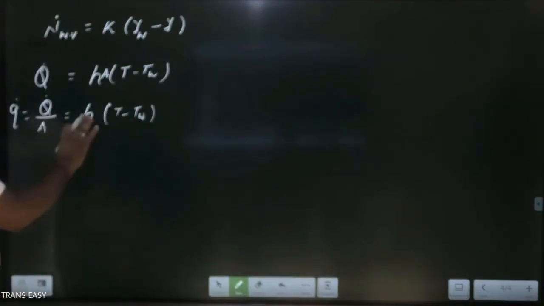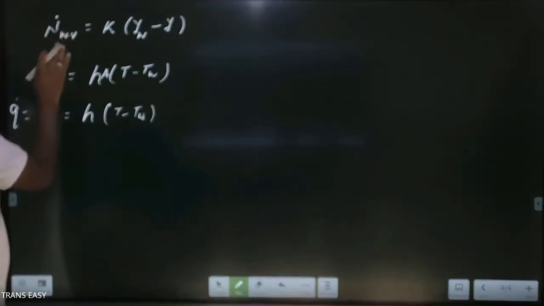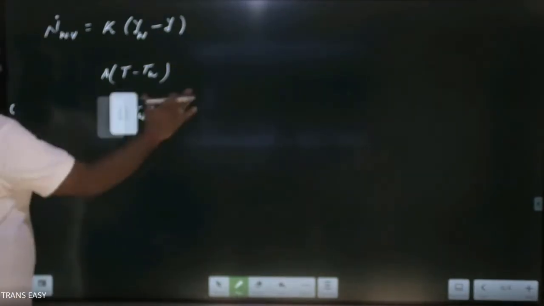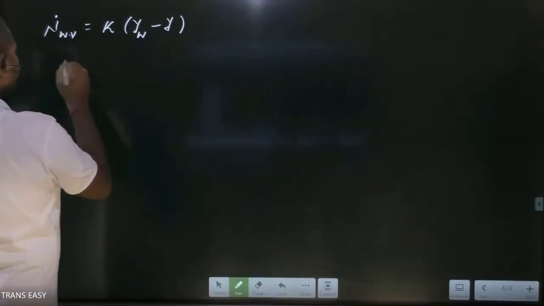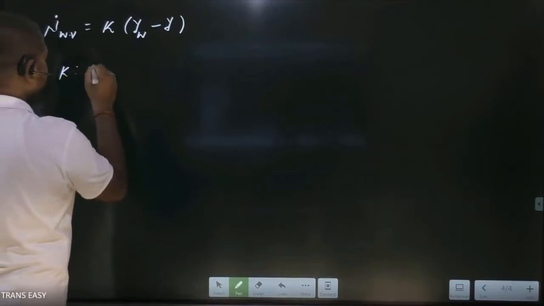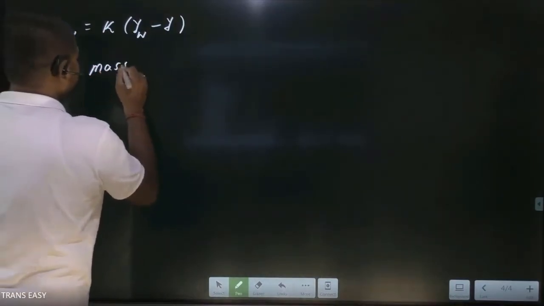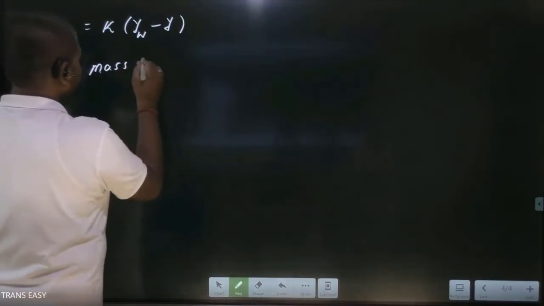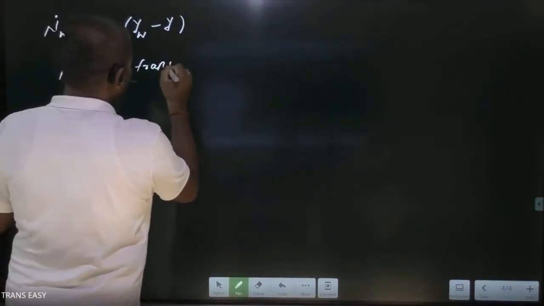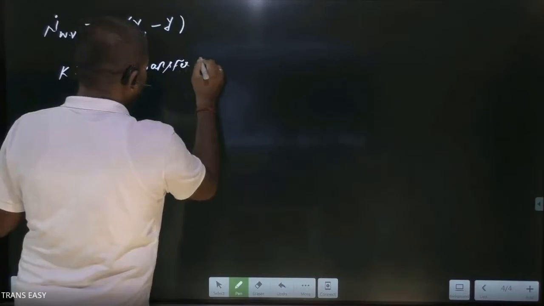Okay, so confused now? I am just writing in a similar fashion for the molar flux. So friends, here K is the mass transfer coefficient, similar to h, the mass transfer coefficient.